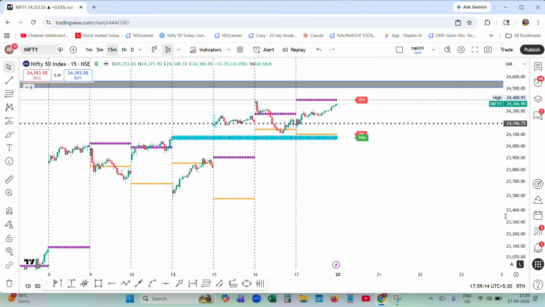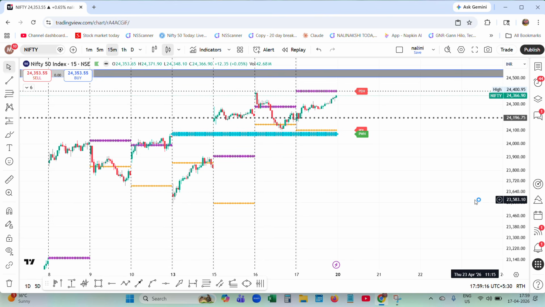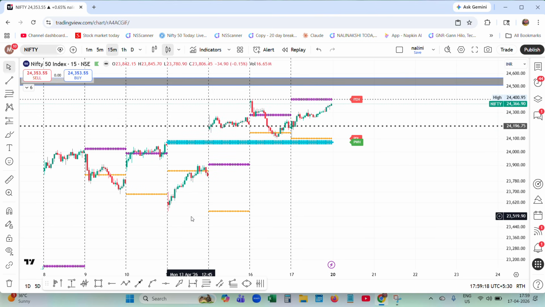Now, I am finding the house. How do I find the house? With the help of my Nalini EMA indicator. The Nalini EMA indicator is designed to mark previous day high, previous day low, previous week high, previous week low, and also monthly high and monthly low.